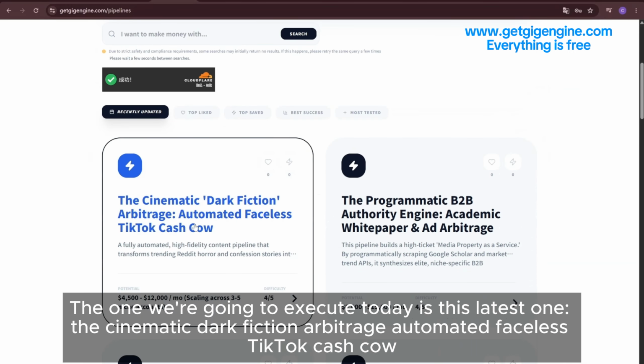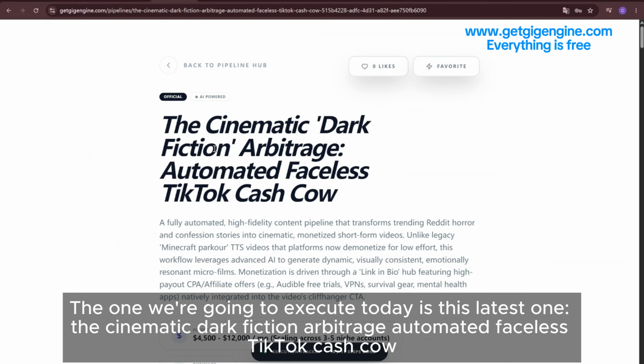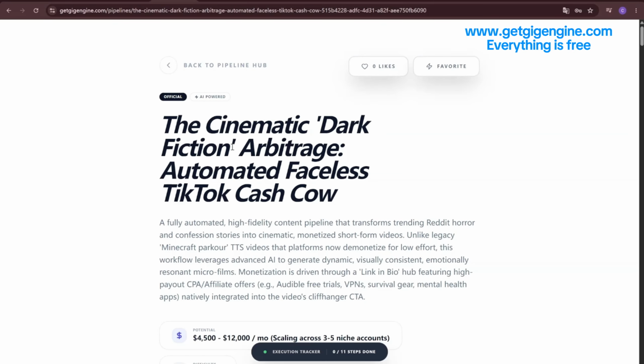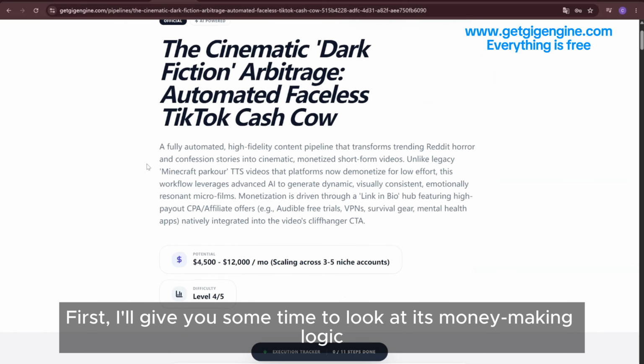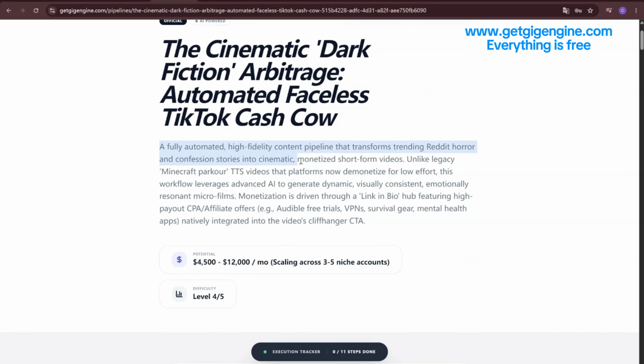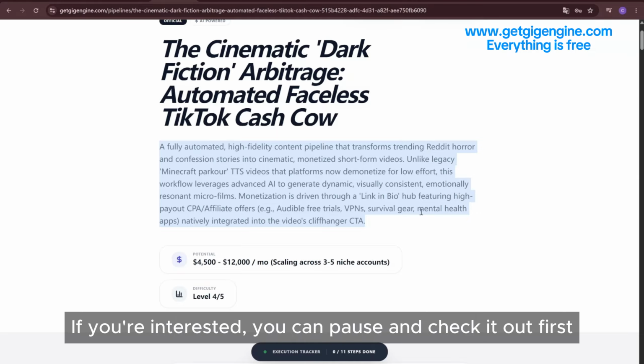The one we're going to execute today is this latest one, the Cinematic Dark Fiction Arbitrage Automated Faceless TikTok Cash Cow. This workflow. First, I'll give you some time to look at its money-making logic. Okay, if you're interested, you can pause and check it out first.